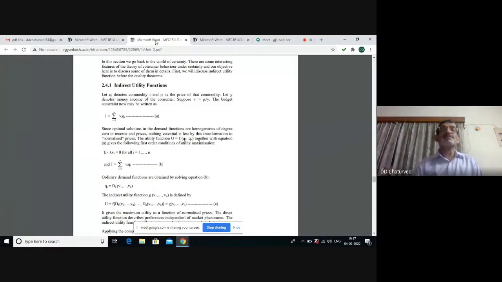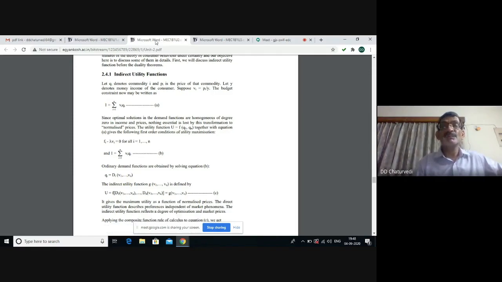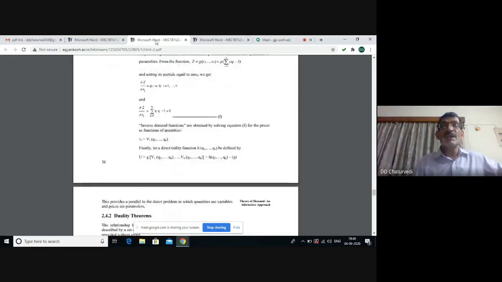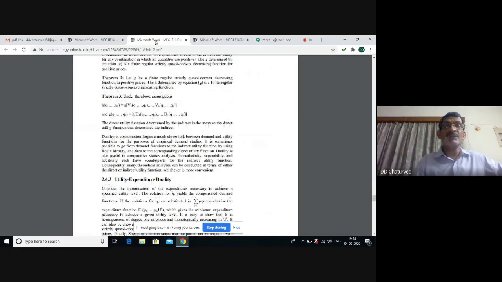And we express price as a function of demand, rather than expressing demand as a function of price. We are actually having an inverse function. So in the case of the indirect utility function also, we are having the inverse function.